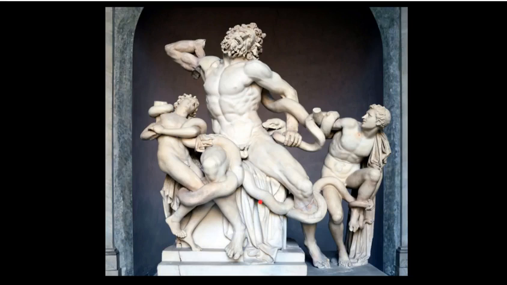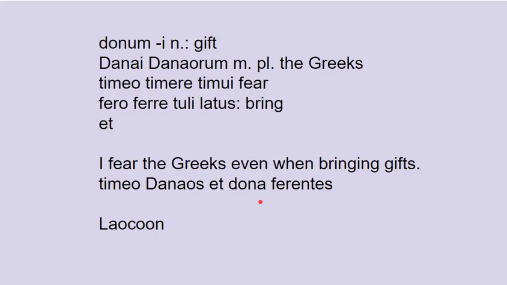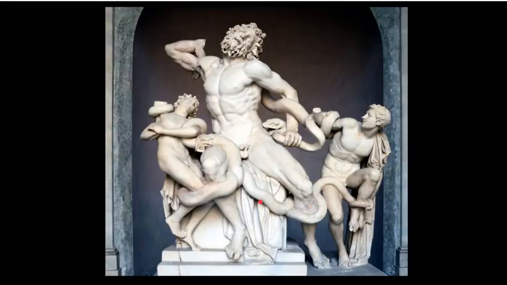This is a Renaissance statue of Laocoon. The Renaissance artists loved to use Greek and Roman precedents for their art. Here's a statue of Laocoon with his two sons being eaten by giant snakes that had been sent by a god to punish them for telling the truth, that they should not accept the gifts. And so here they are being bitten and devoured by snakes.